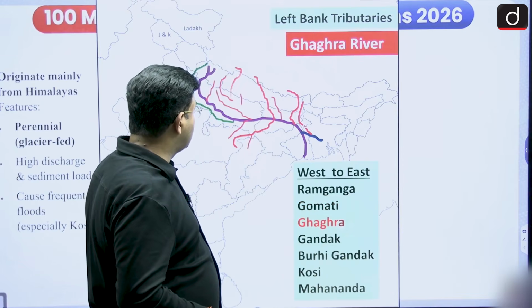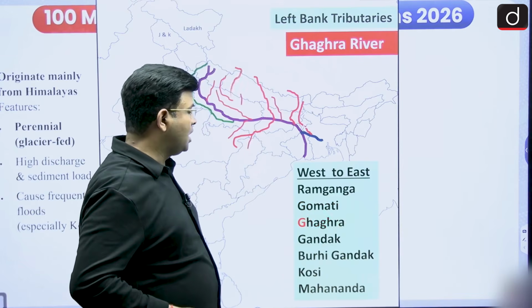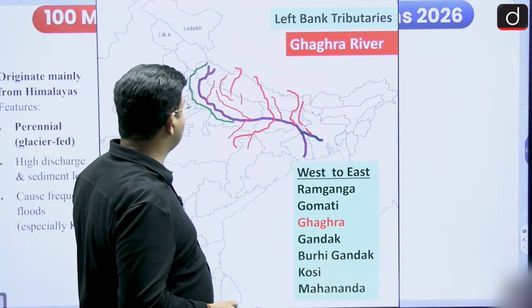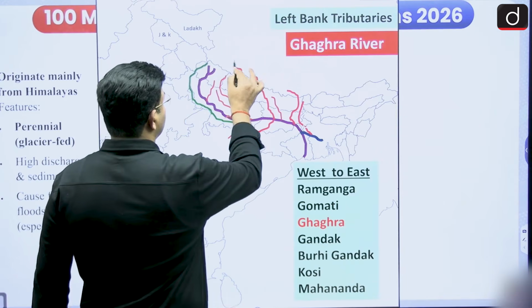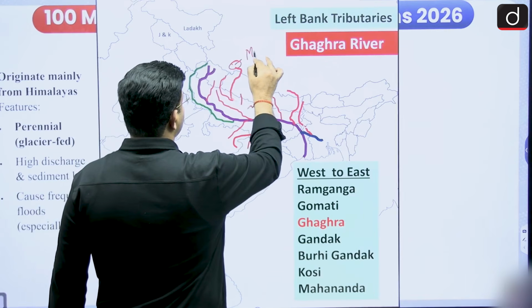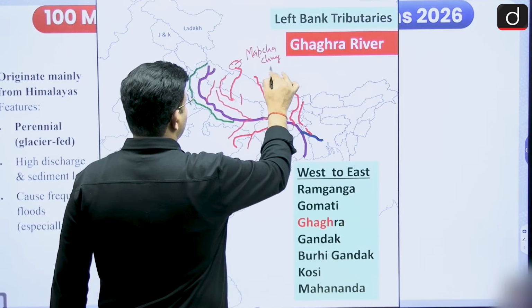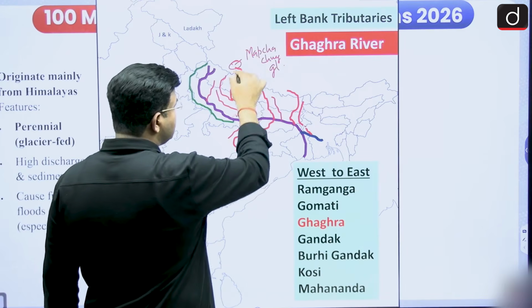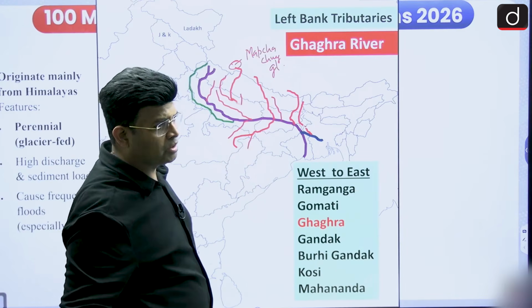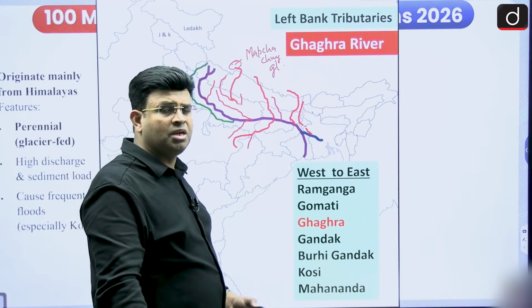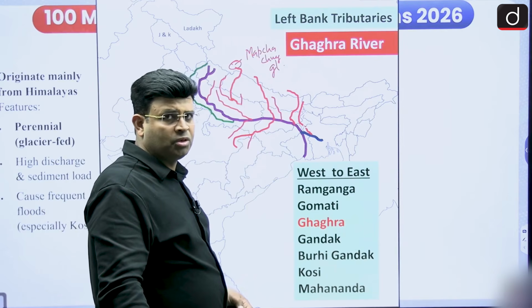Thereafter there is the Ghagra river, which originates from the Mapcha Chung glacier, and this is an antecedent river. The rivers which come from the Tibet side are flowing from before the formation of the Himalayas.